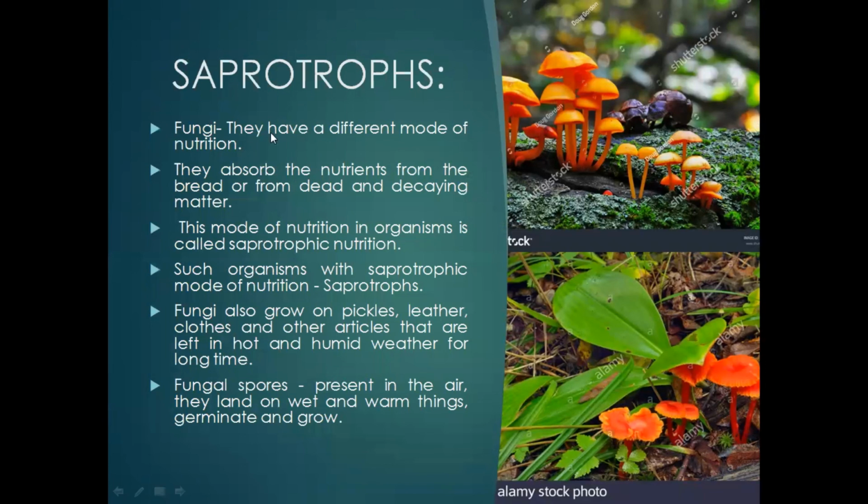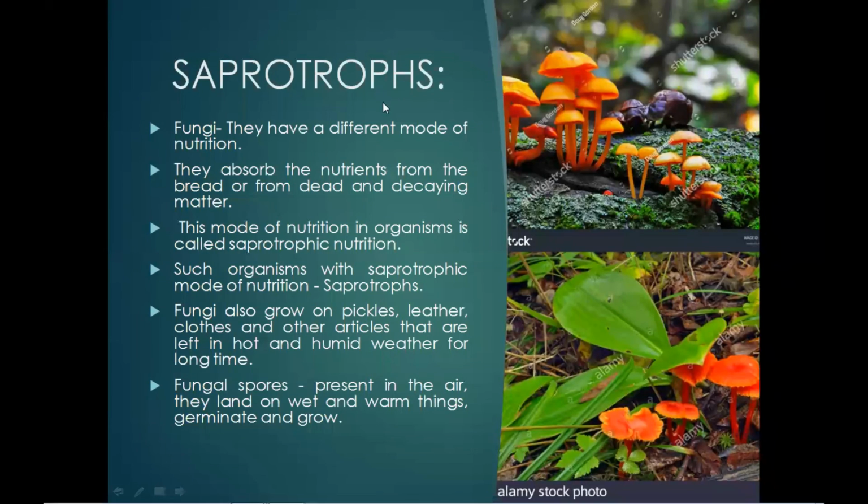Then saprotrophs. Saprotrophs are those organisms which grow on dead decaying organic matter.